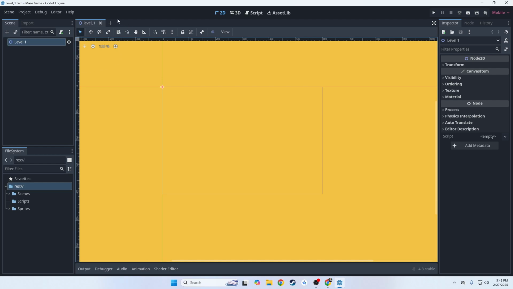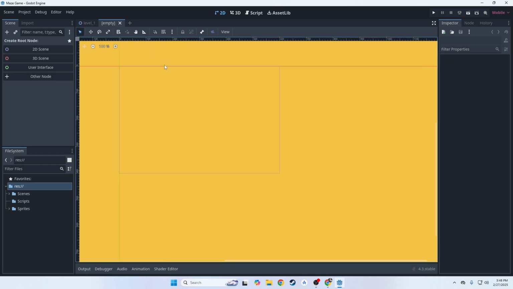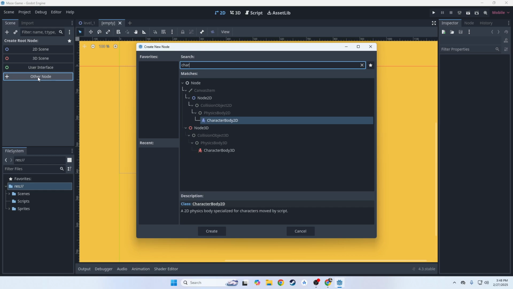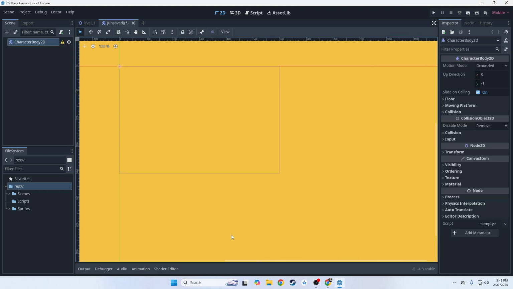I'm going to click the plus icon here to create a new scene. Now in this scene, I want my root node to be character body 2D. So I'm going to click other node and look for character body 2D, and I'm going to rename this node to player.